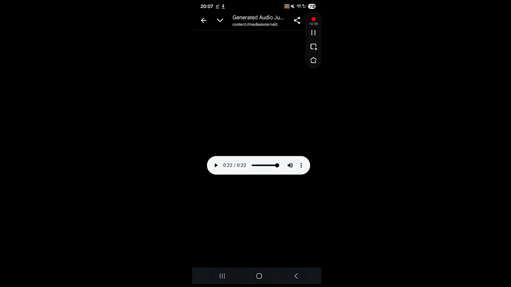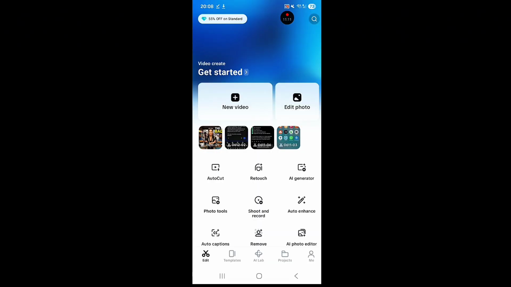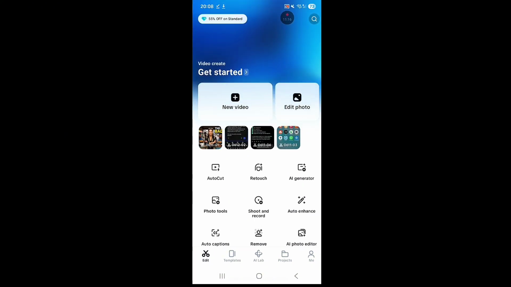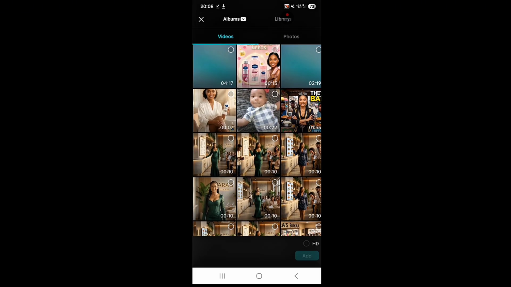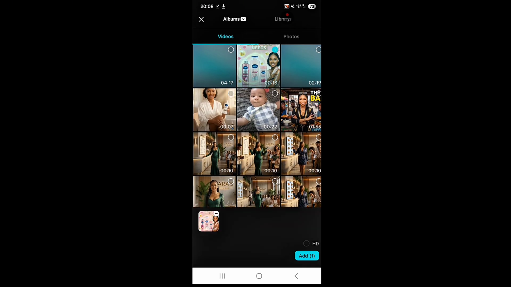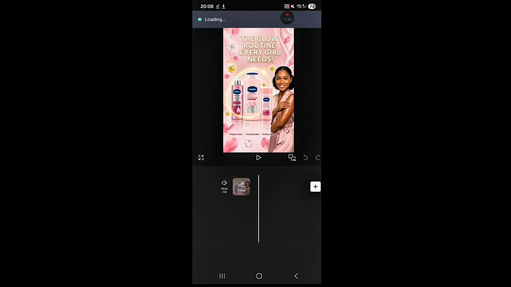Absolutely amazing. Okay, right now we are actually heading over to CapCut to put the voice note together with the animated image that we did earlier on. All right, so let's head over to CapCut. And here we are in CapCut. If you're using CapCut for the first time, you sign in, and then once you're done signing in, you click on this new video here. This is actually what we are working with, right? So you click on add, right?